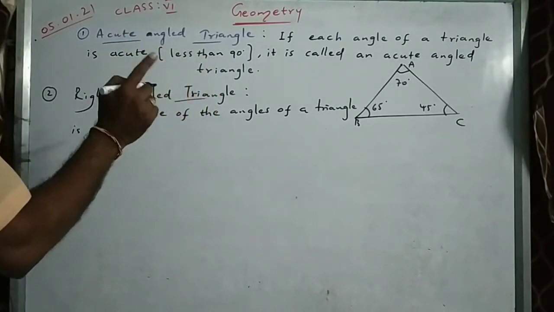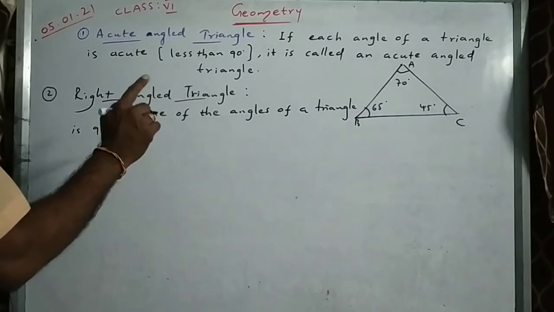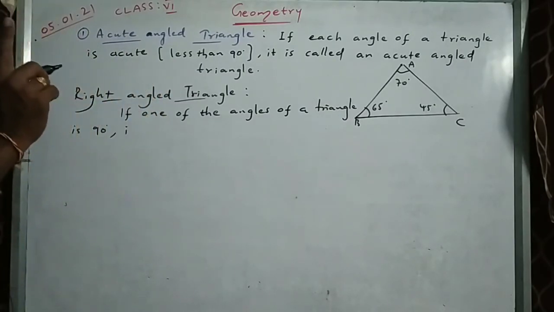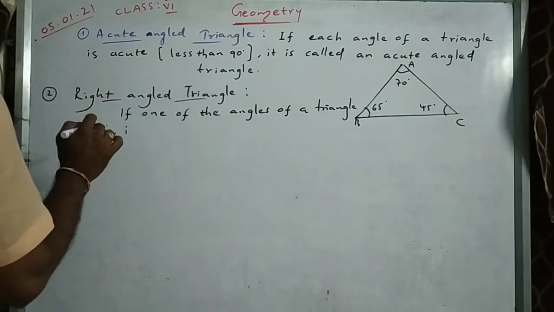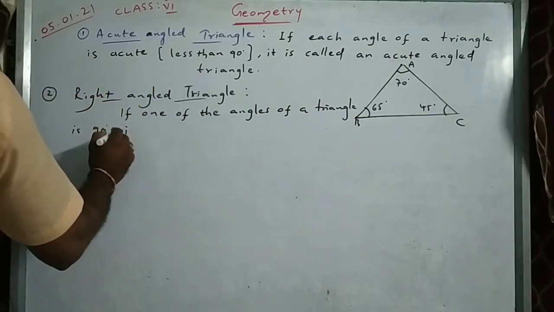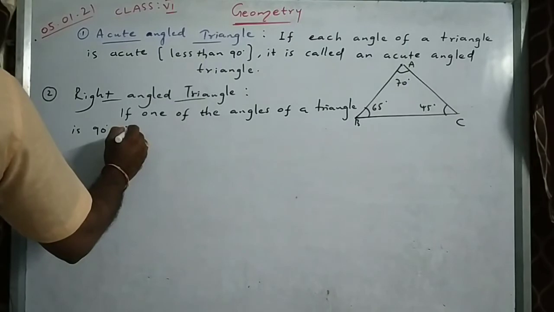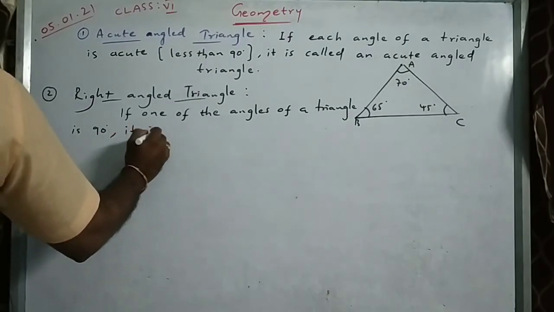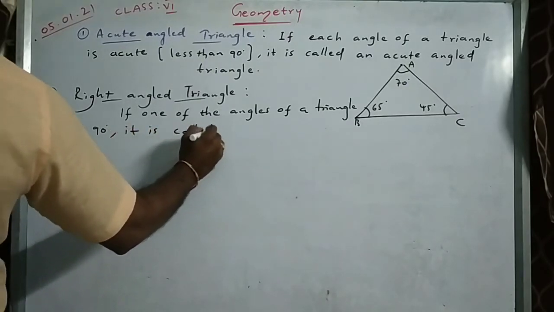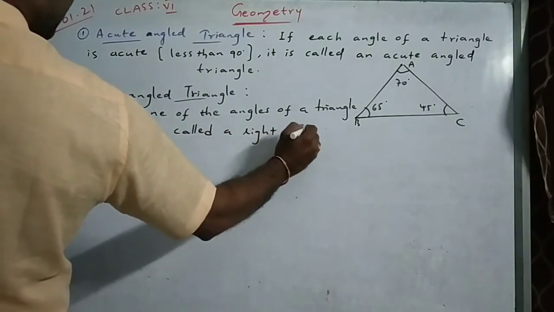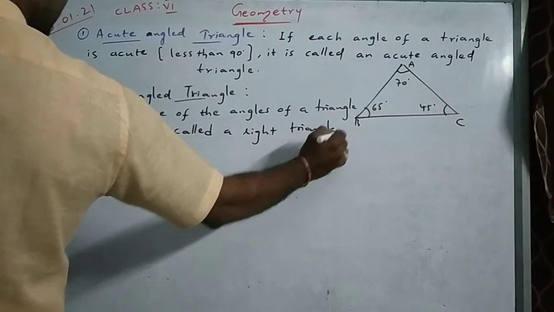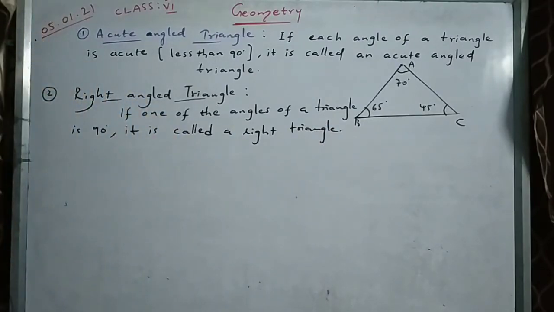The remaining two angles should be less than 90 only. Exactly one angle should be 90, other two angles should be less than 90. Then it is called a right triangle or right angled triangle.